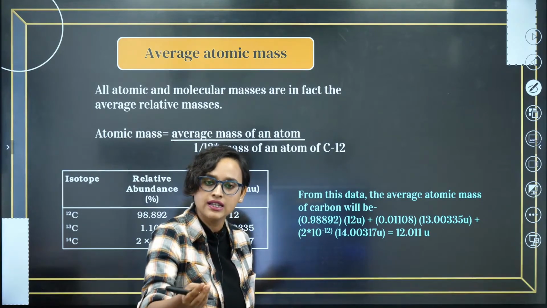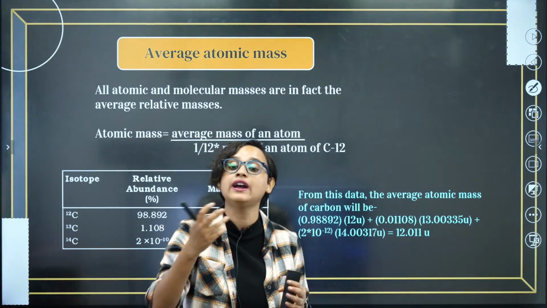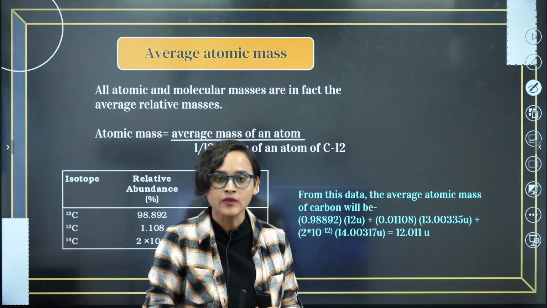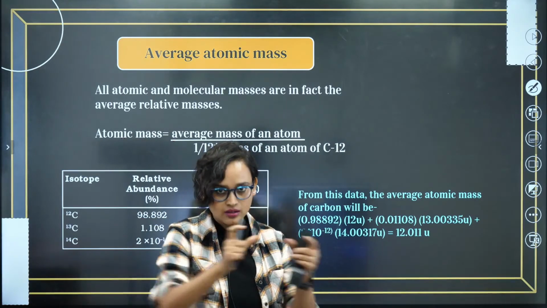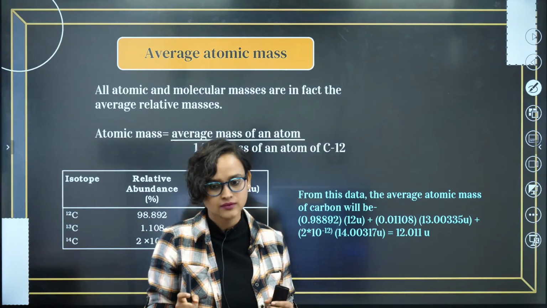Very simple, very easy. You have learnt how to find an average. How do you find an average? Plus, plus, plus, divided by all of that. Right? Don't you do that?